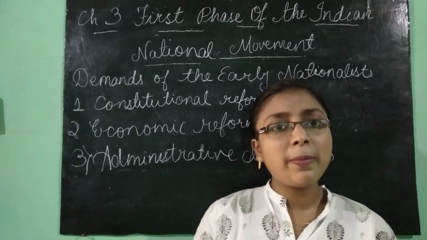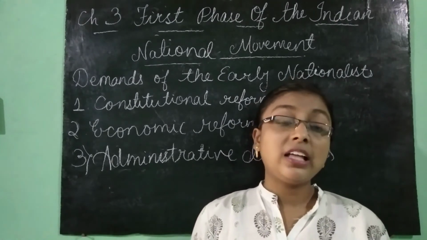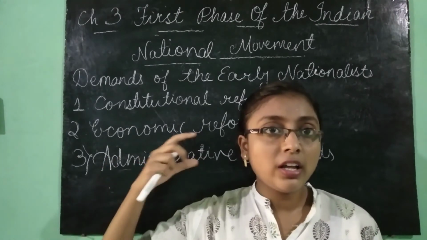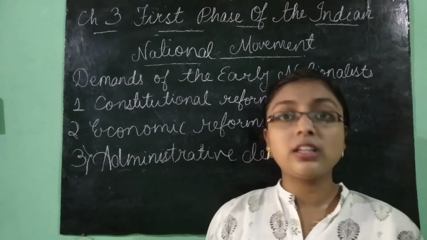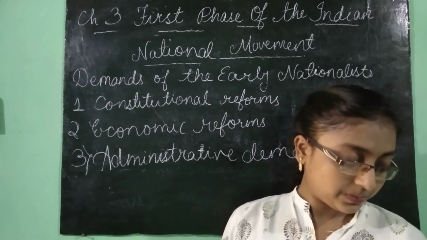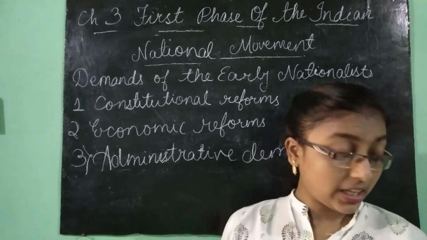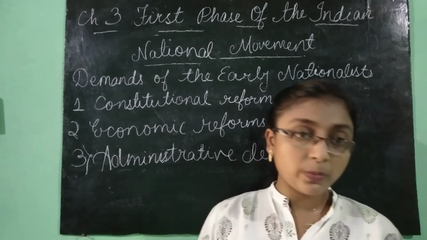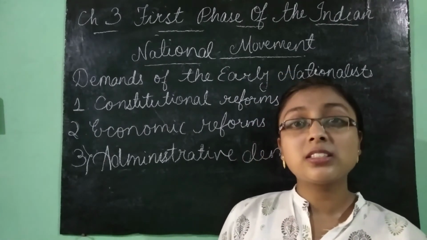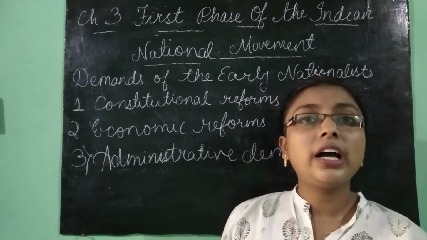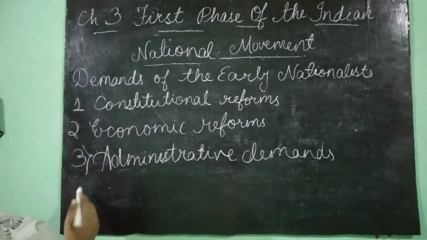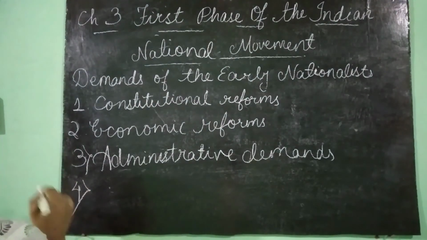If every person in India were literate, then they would have a greater ability to understand the things that are going around, isn't it? So they said that primary education must be given to all. And then improvement of the police system to make it honest, efficient and popular. That is, corruption should not be there in the police system, and it should work for the betterment and protection of the people.